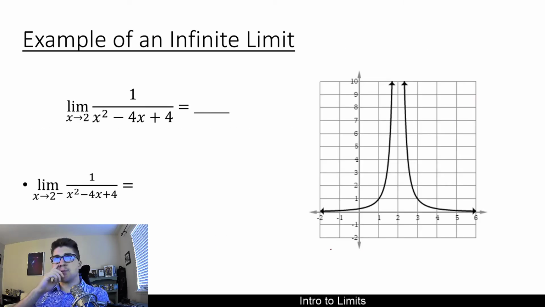Let's look at an example. So let's see if we were to figure out what's the limit as x approaches 2 of 1 divided by x squared minus 4x plus 4. And again, we have a graph over here. You could always create a graph using a graphing calculator by going into your y equals menu and typing this in. We'll do this in an example here soon. But you should get a graph that looks something like this.